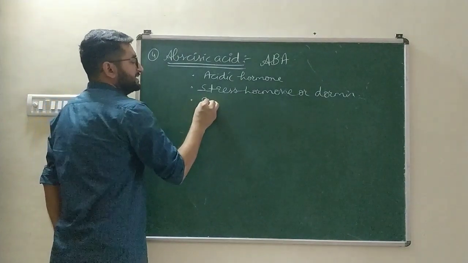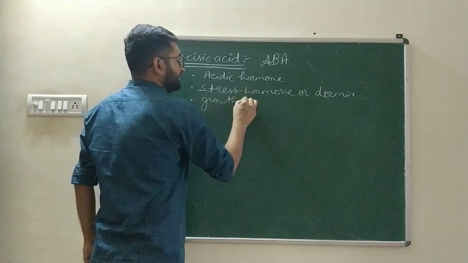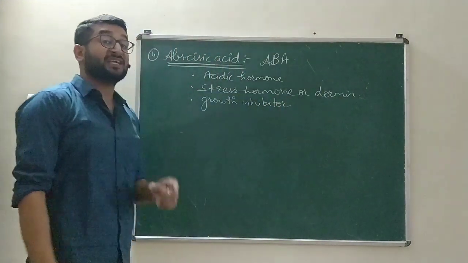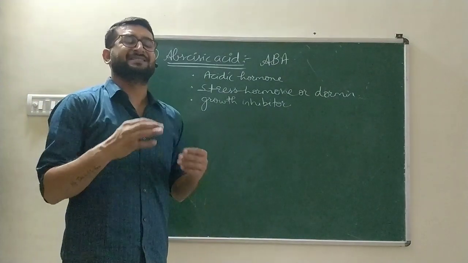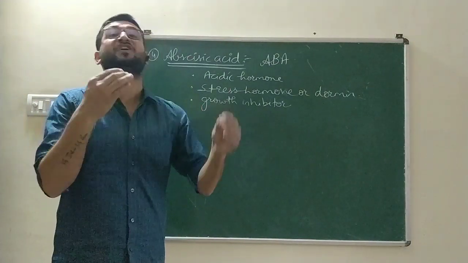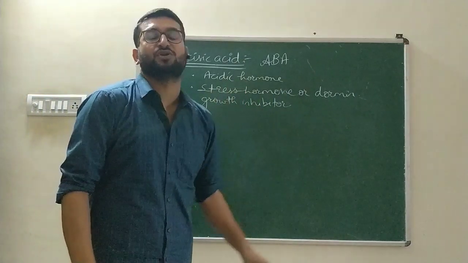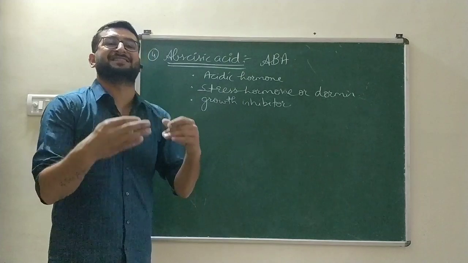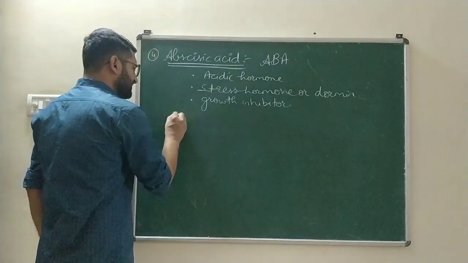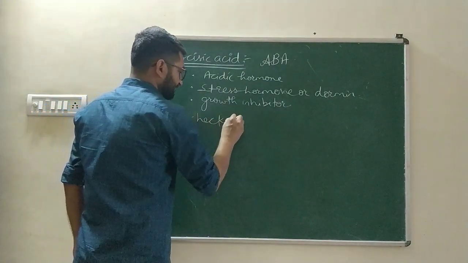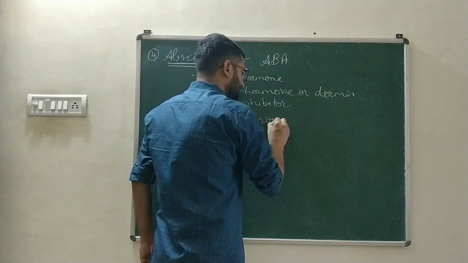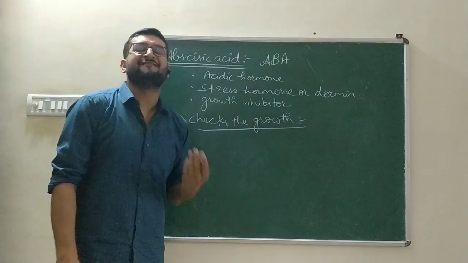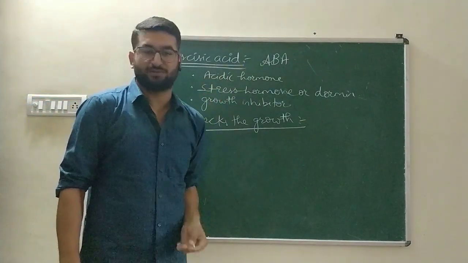This hormone is a growth inhibitor. It does not promote the growth. It checks the growth of the plant due to various other plant growth promoters or plant growth hormones. It does not allow those hormones to release in excess. So the first function is it checks the growth. How does it check the growth? By inhibition, by stopping various other growth promoting hormones.